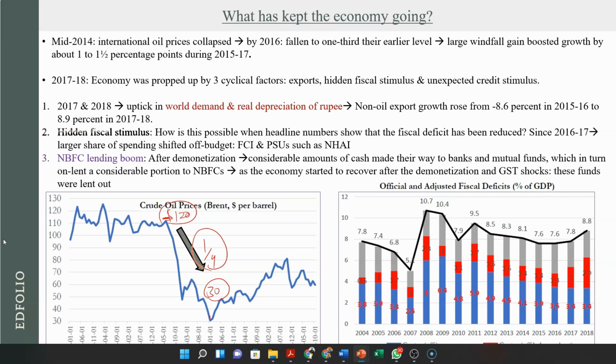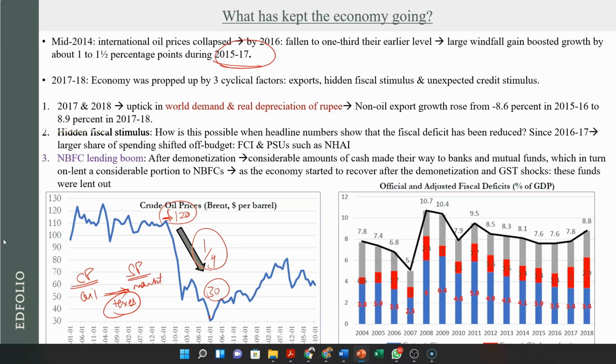इस time पे Arun Jaitley was the finance minister. What he did was the cost price for our oil was becoming cheaper, but the selling price of oil in the market was not reduced. Instead, government ने क्या किया, यहाँ से taxes उठाना शुरू कर दिया. It increased the taxes. So basically the reduction in oil prices was compensated by increase in taxes, which led to a higher increase in revenues of the government. And all of that led to at least 1 to 1.5% of growth rate between 2015 to 2017. So this was one of the reasons for the growth rate.